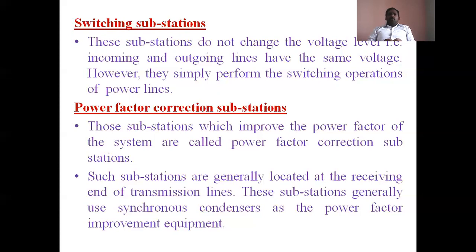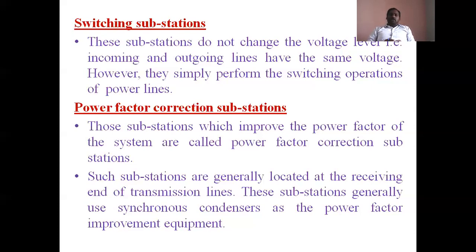So if power factor correction is used in a substation, such substations are called power factor correction substations. In those substations, by using synchronous condensers, we can improve the power factor. Synchronous condensers are used for the improvement of power factor. Simply, it is a synchronous motor. An overexcited synchronous motor under no load condition can act as a synchronous condenser, which can be used for power factor improvement. By improving the power factor, we can reduce the losses.